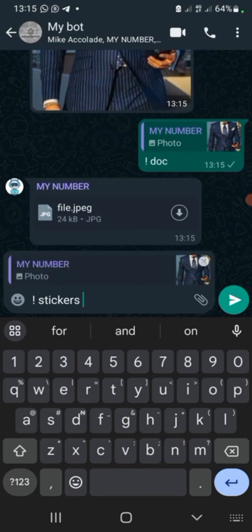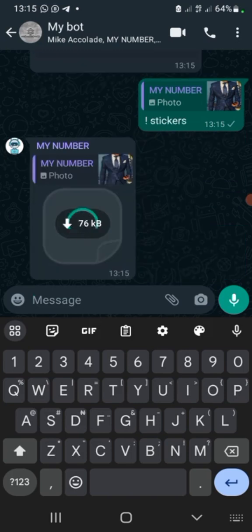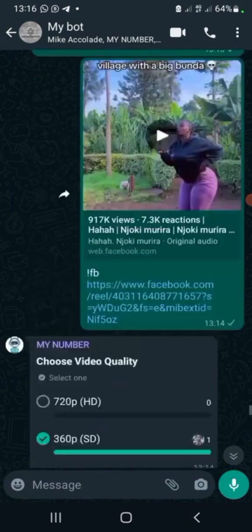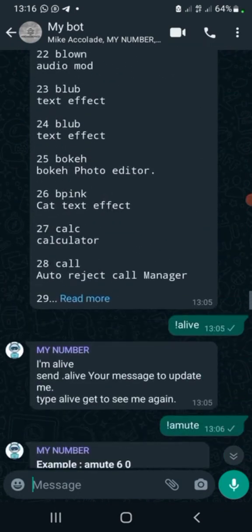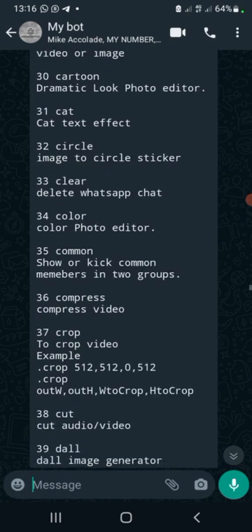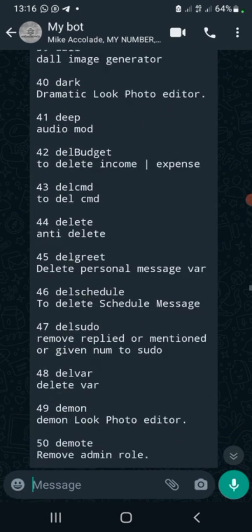Just tag the image as sticker. Can you see that? It's now a sticker. So all these amazing features, they are a whole lot of features. So you have to take your time and go through it properly.